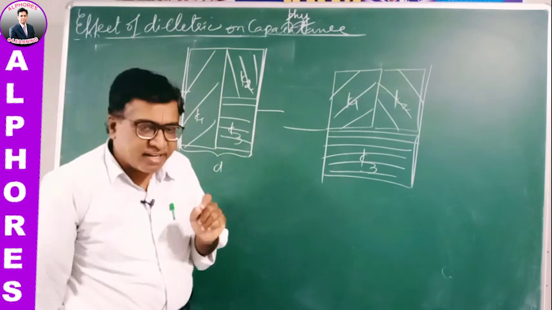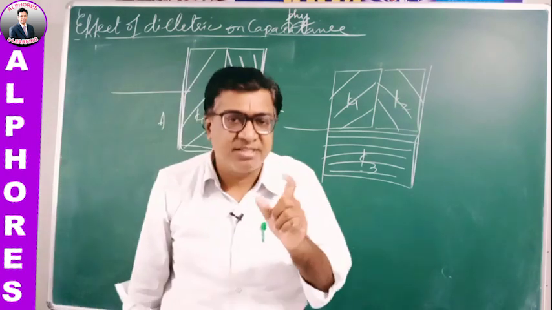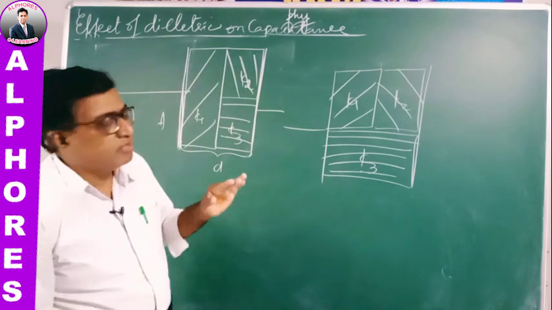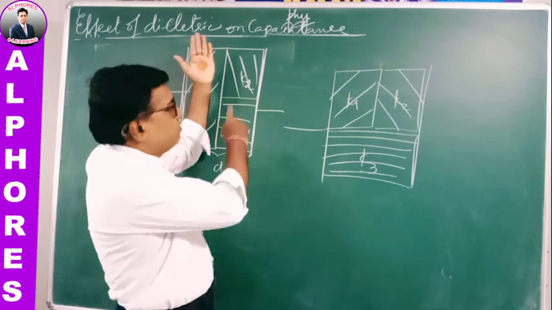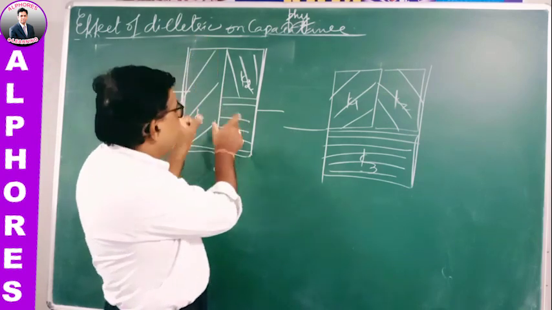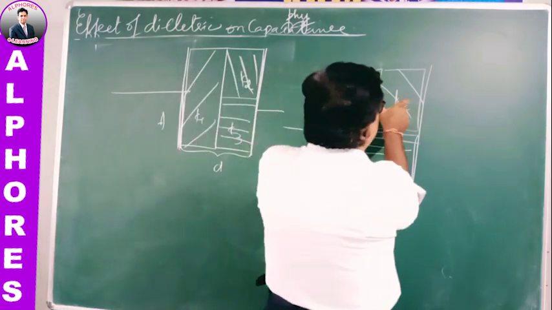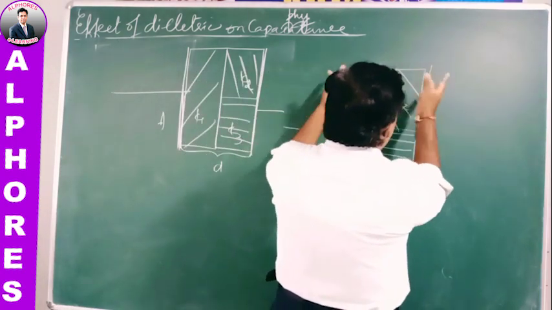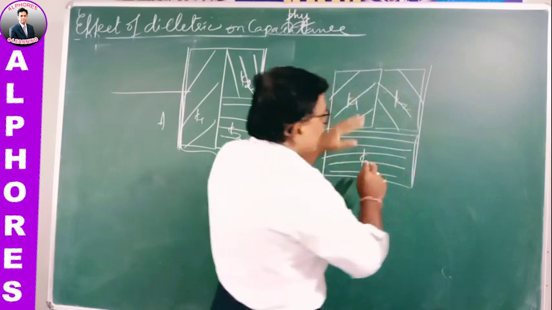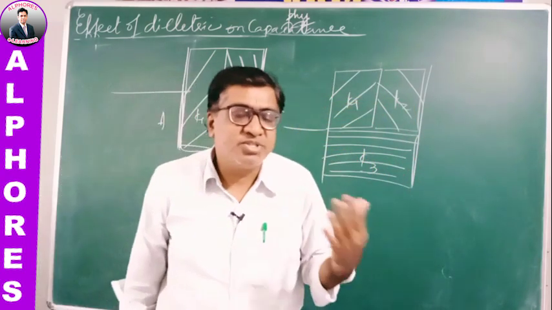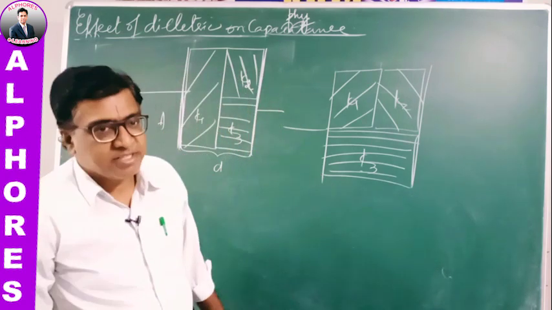Find the individual capacity of each part. Then arrange them, whether they are in series or parallel combination. In the first case, these two are in parallel, so first add them in parallel. Later these both are in series. In this one, these two are in series, so find the resultant by series, and then to that this one is in parallel, so add them in parallel combination. That way you can solve and get the resultant capacity of the capacitors.